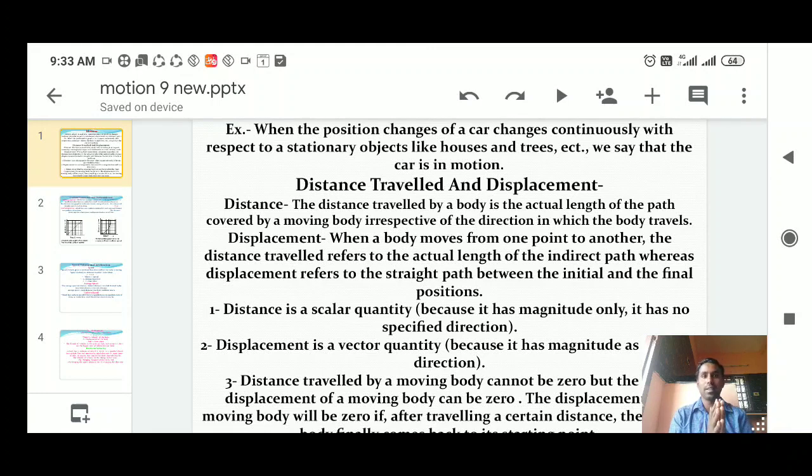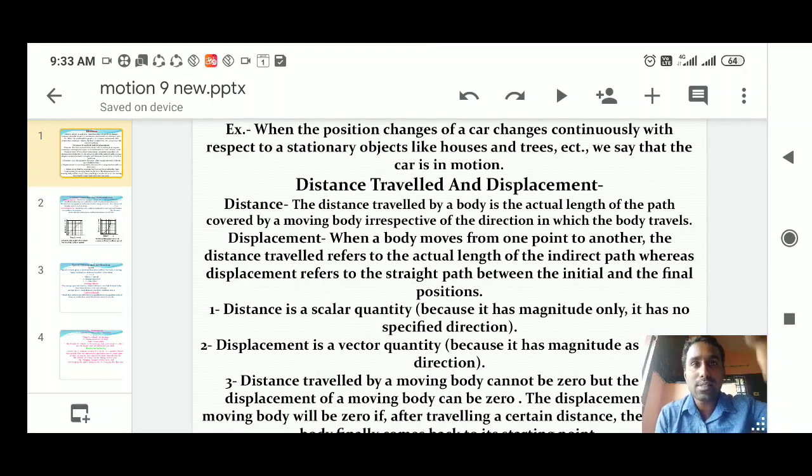But for example, weight. Weight is, say, 50 kg, 100 kg, 80 kg. Here the direction is not important, only the magnitude: 50 kg, 60 kg, 70 kg. These kinds of things are called scalar quantities.